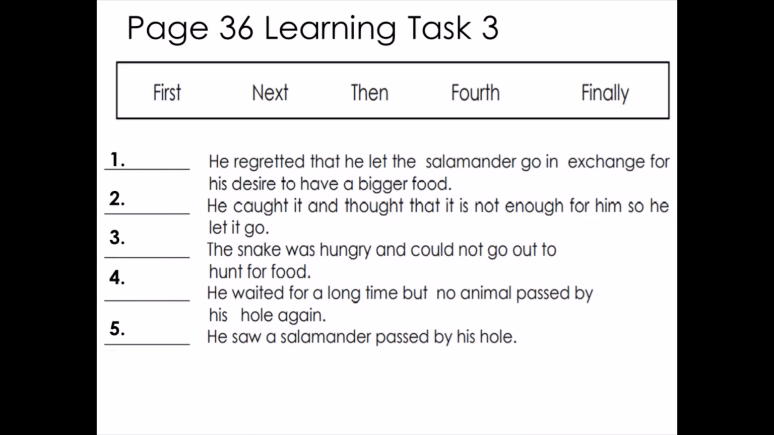So for number 1, he regretted that he let the salamander go in exchange for his desire to have a bigger food. Number 2, he caught it and thought that it is enough for him, so he let it go. Number 3, the snake was hungry and could not go out to hunt for food. Number 4, he waited for a long time but no animal passed by his hole again. Number 5, he saw a salamander pass by his hole. So what is the first, next, then, fourth, and finally?